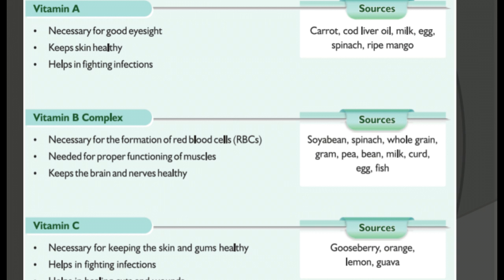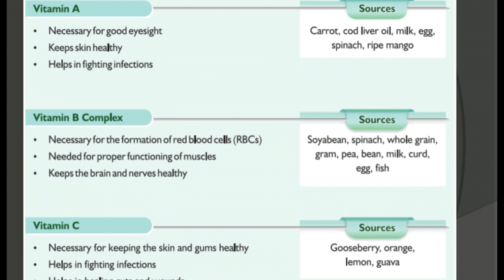What is vitamin A needed for? It is necessary for good eyesight and keeps our skin healthy. It also helps in fighting infections. These are the functions of vitamin A.